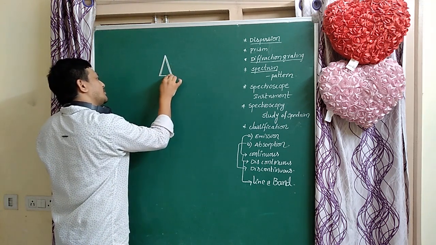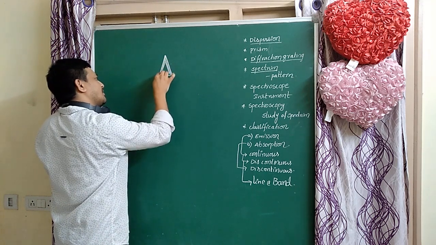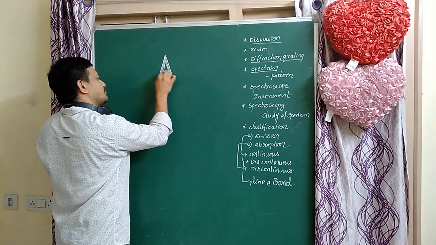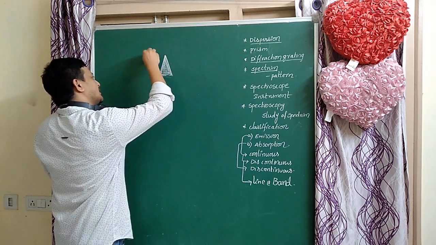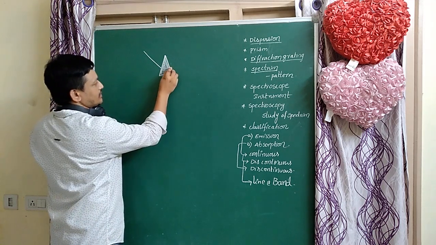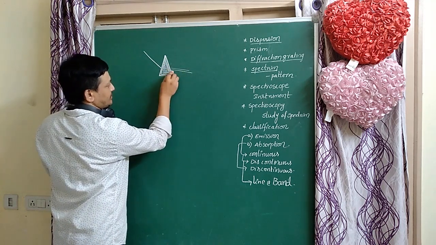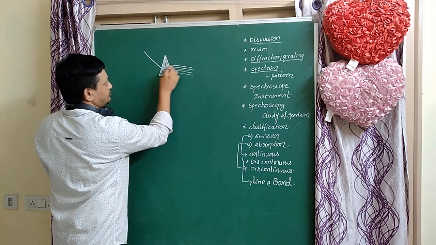When light falls on the prism or passes through the prism, splitting of radiations is possible. That is called dispersion. Light is dispersed.